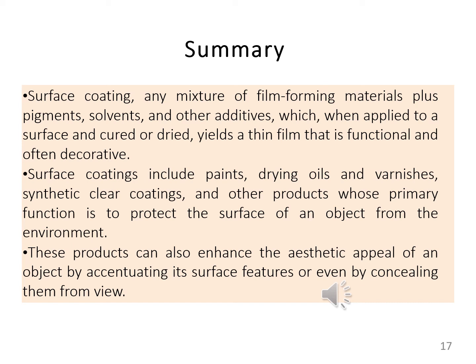So these mixtures are applied to the surface and then cured and dried. After drying, these materials yield a thin film, and this thin film is functional and often decorative.